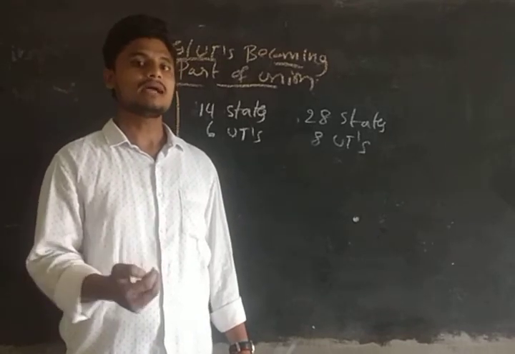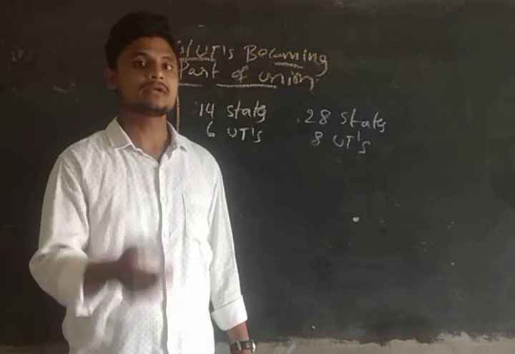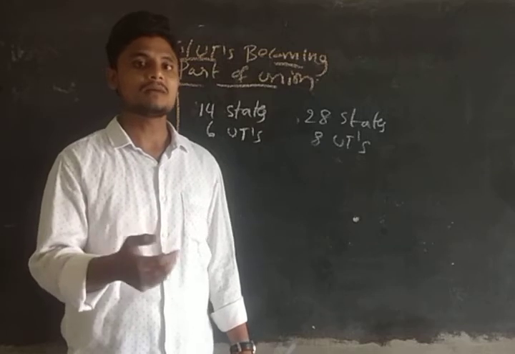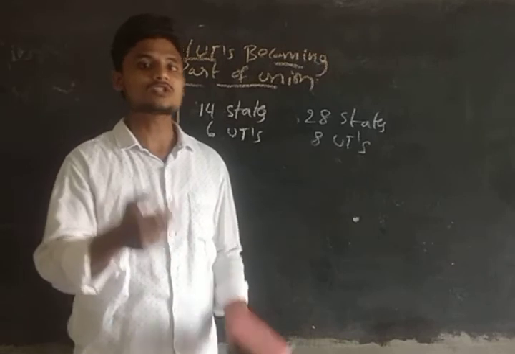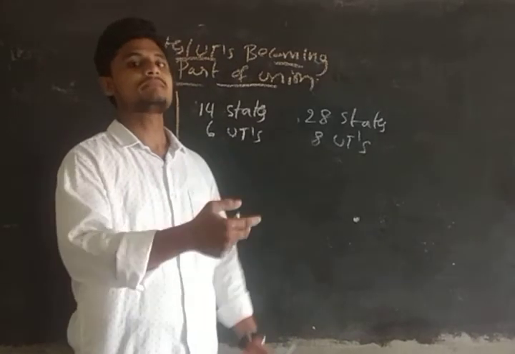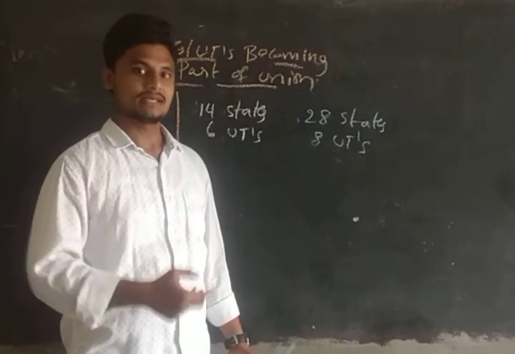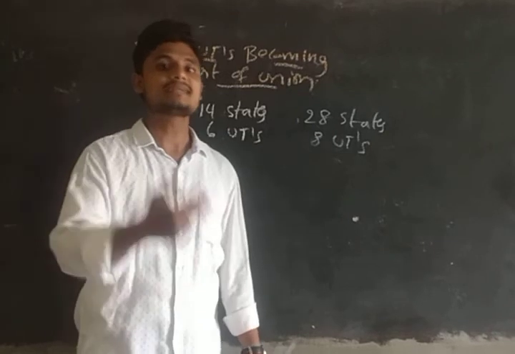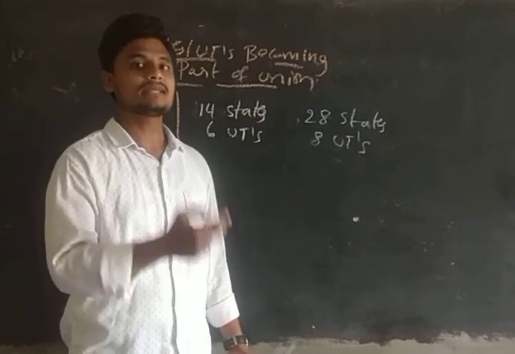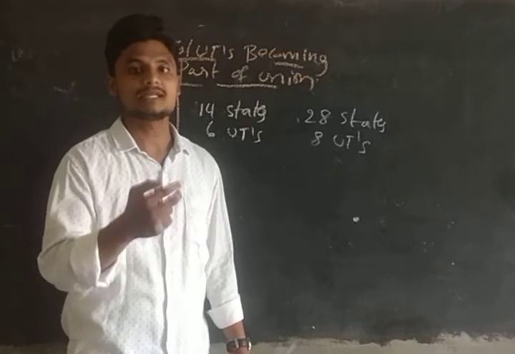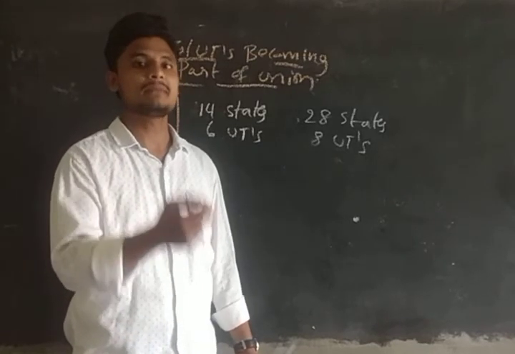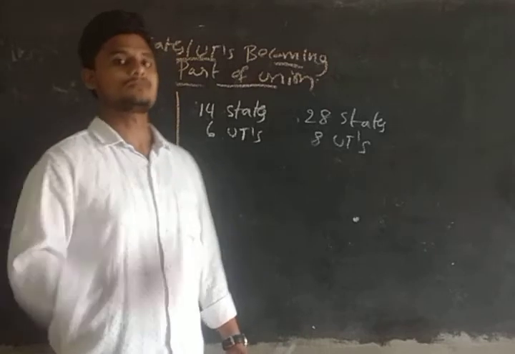Goa along with Daman and Diu, in 1962 through the 12th Constitutional Amendment Act, has become part of the union, guys. That is as a union territory. Along with Goa, the other two territories, Daman and Diu, have become part of the Union of India through the 12th Constitutional Amendment Act in the year 1962.